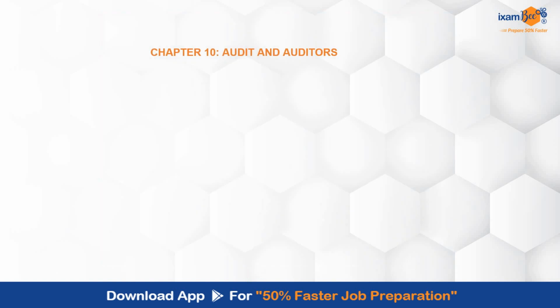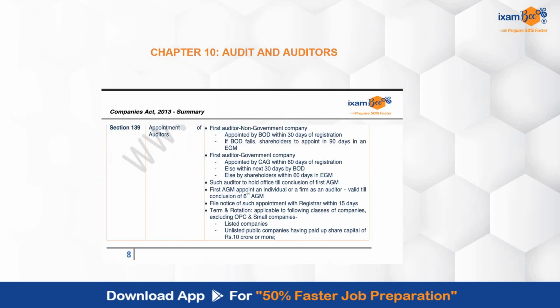Now the audit and auditors, so they are also important from the exam point of view. If you look at section 139, it is talking about how the appointment of the auditors has to be made. So if it is not a government company and if we talk about the first auditors, the board of directors are required to appoint them within a period of 30 days of registration. It could be that the board fails to do that.